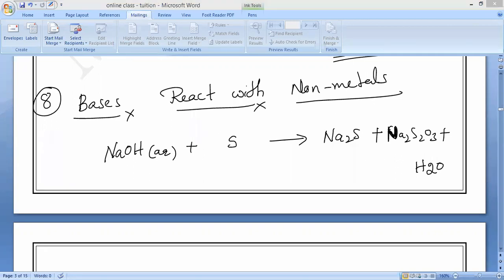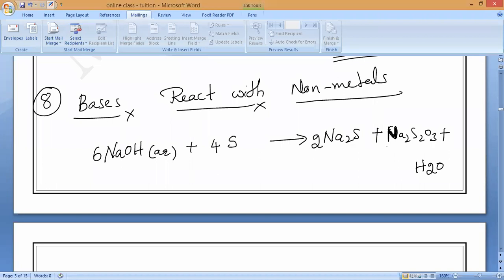Not 4, 6, and here 4S. Now all of you check it. 6 NaOH plus 4S will give you 2Na2S plus Na2S2O3 plus H2O. Please write it. 3H2O will come. How many? 3H2O.